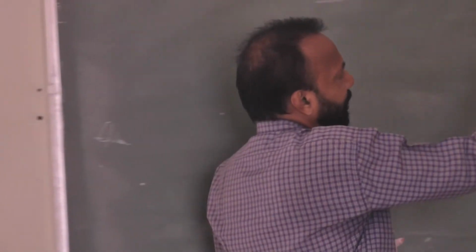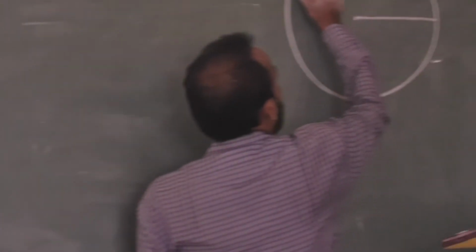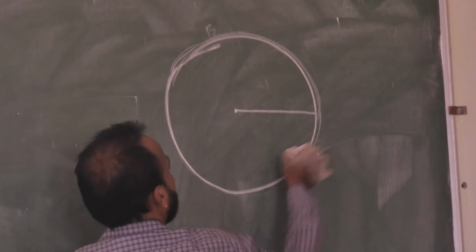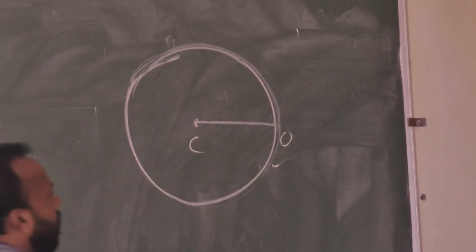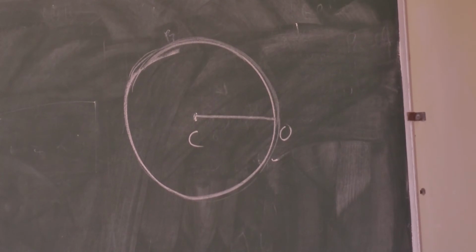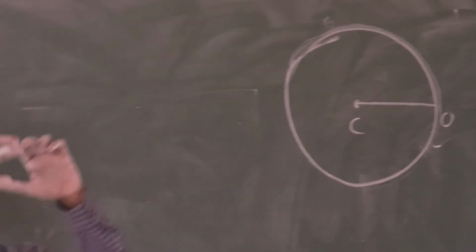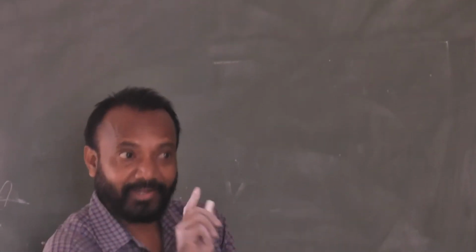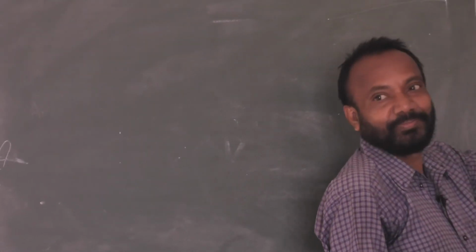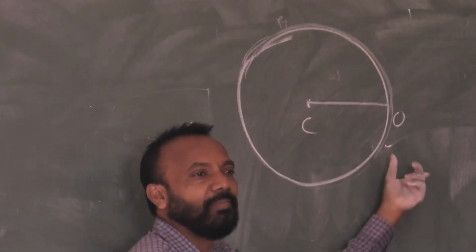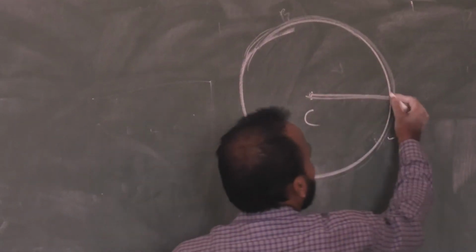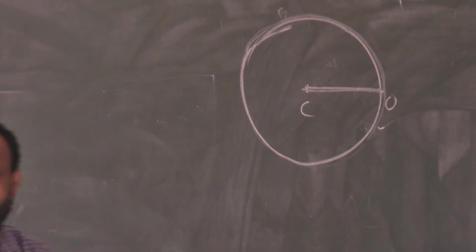So I want to cut it. Suppose there is a spherical glass. This center is, suppose, C. This is, suppose, O. CO is the radius. I have taken a spherical glass whose radius is CO. If it is a spherical body, then what is CO? The radius of the sphere, the radius of the spherical glass.